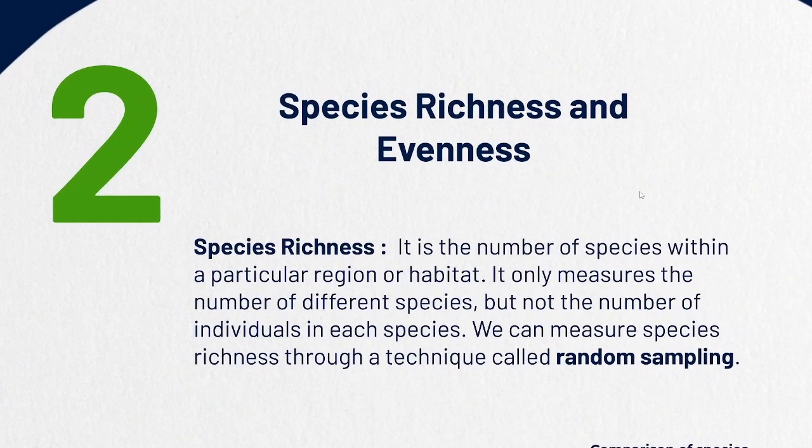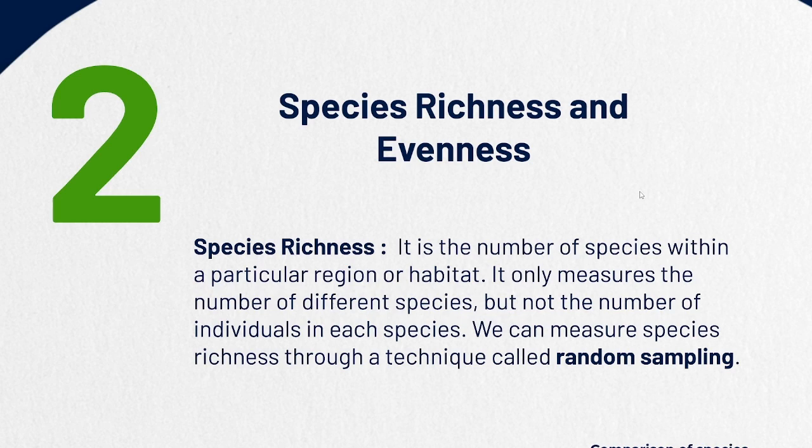Now let's get into the types of biodiversity, the ways in which biodiversity can be measured. There are two: species richness and species evenness.